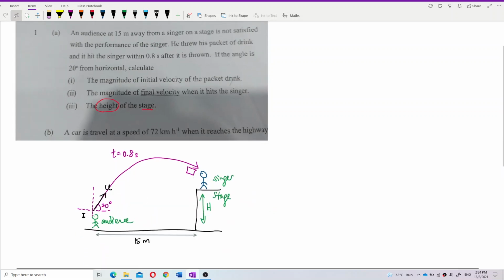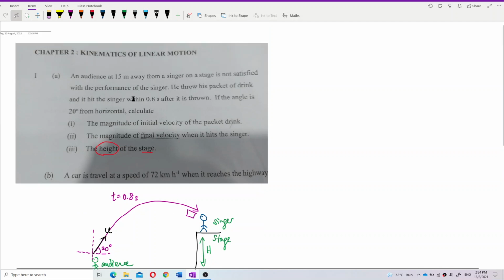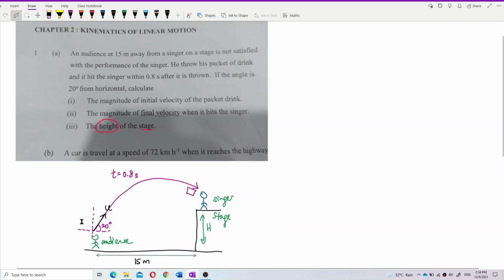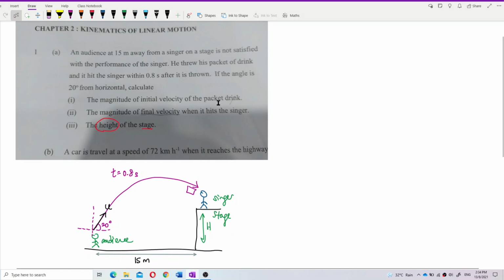The audience throws a packet drink at the singer. Maybe the singer sings lousily. It hit the singer. So we can say the audience is 50 meters away from the singer. He's not satisfied with the performance of the singer, so he threw the drink and the drink hit the singer after 0.8 seconds. So the time of flight of the drink is 0.8 seconds. Now the angle is 20 degrees from horizontal. This 20 degrees.